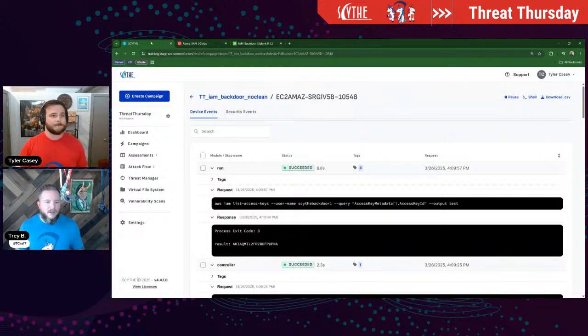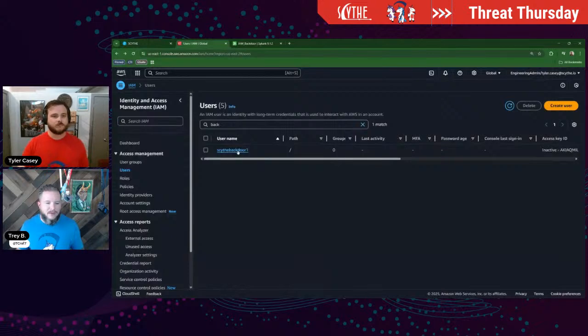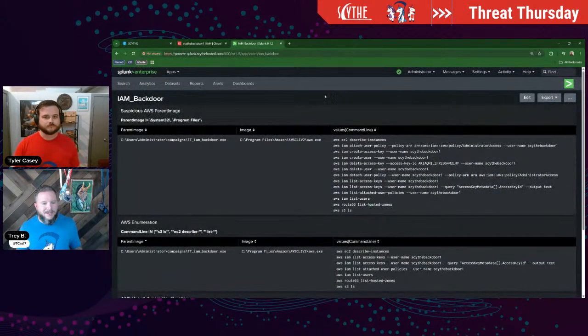Yeah. So let's talk detections real quick. This is one where, again, I would personally harp on state-based changes. If you're trying to do stuff like looking at specific command line usage or keywords, there's more than one way to create users and to assign policies and all of these different little steps that we ran. So any one particular detection on that won't necessarily be super robust. But if you're auditing your CloudTrail events, looking for changes to those groups or those policies, looking for state changes like new users created, that kind of stuff is going to have a much higher fidelity, I would think.